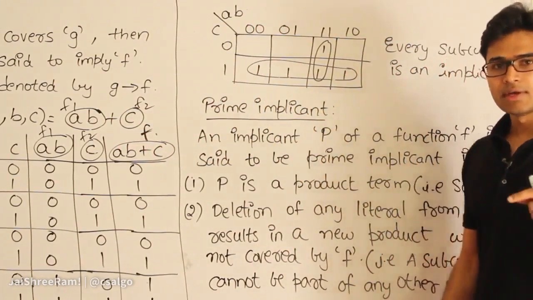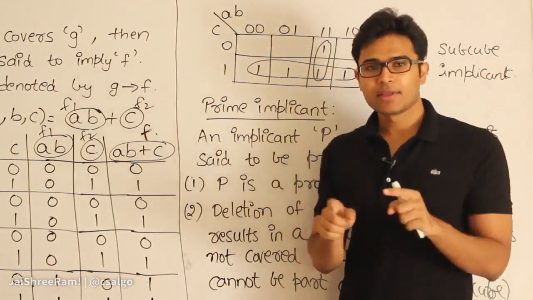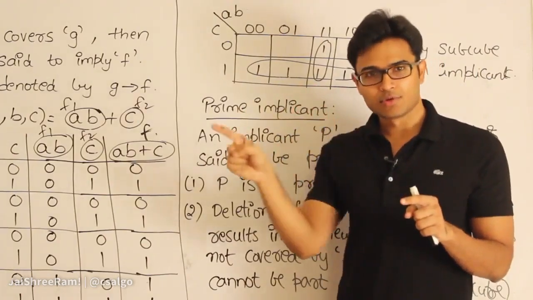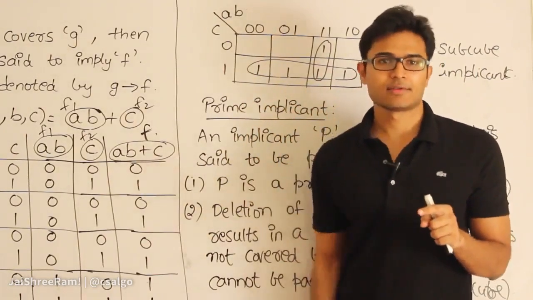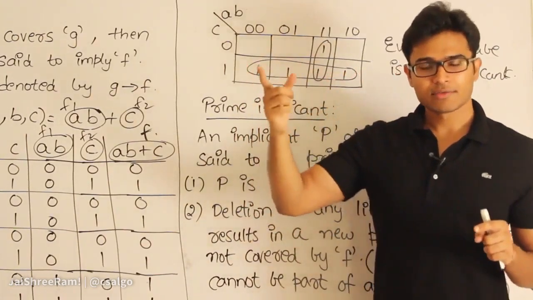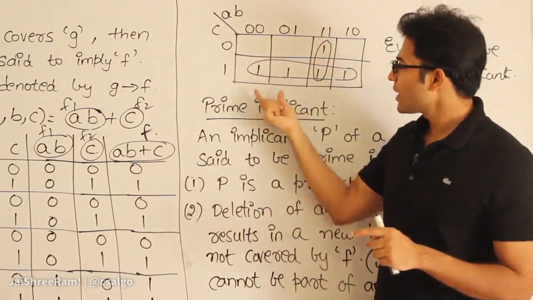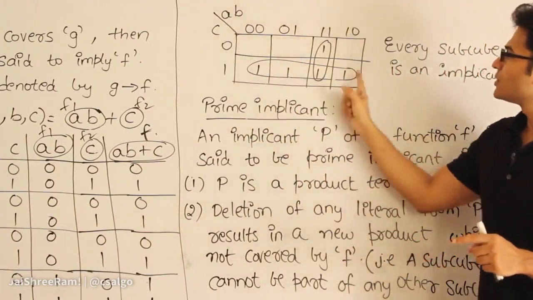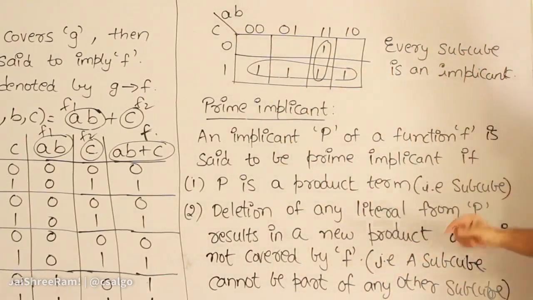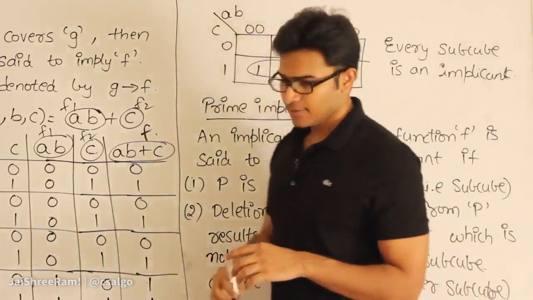So now we derived that if you have a K-map, then in the K-map every subcube is an implicant of the function. Therefore, how can you write a function as the sum of all these subcubes? Got it? Then what is a prime implicant? See, every subcube is an implicant. Every subcube is an implicant. Now what is a prime implicant?